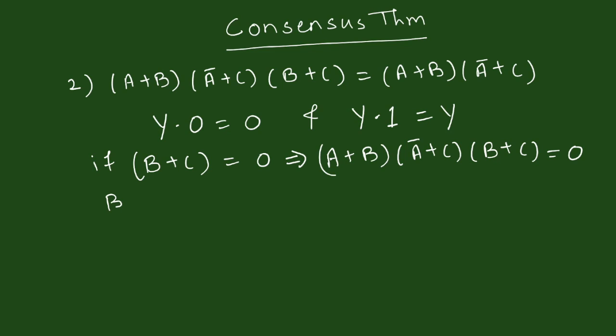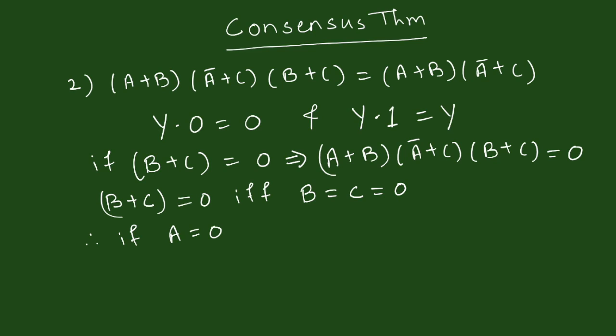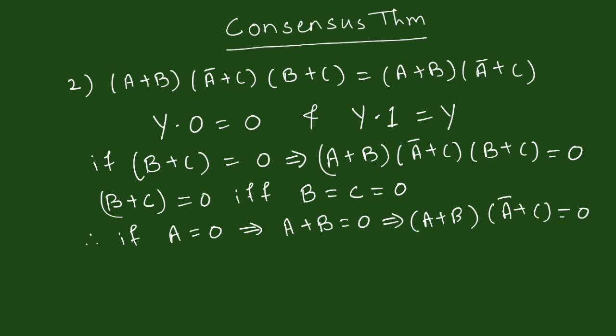But we know that B plus C is equal to 0 if and only if B is equal to C equal to 0. So, along with the condition of B plus C equal to 0, if A is equal to 0, this will imply that A plus B is equal to 0, which implies A plus B and A bar plus C is equal to 0.